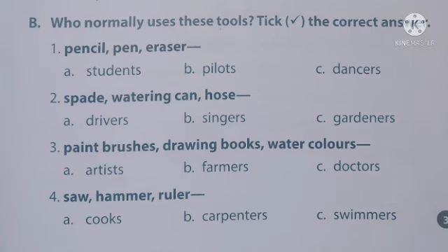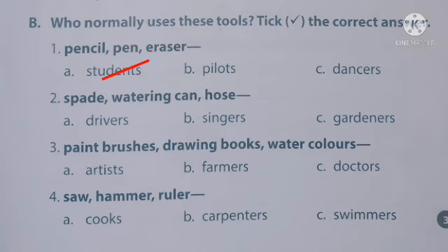And below they are given three options. Option A, students. Option B, pilots. Option C, dancers. Who is using this pencil, pen and eraser? Yes, students. So you can tick the answer, students.